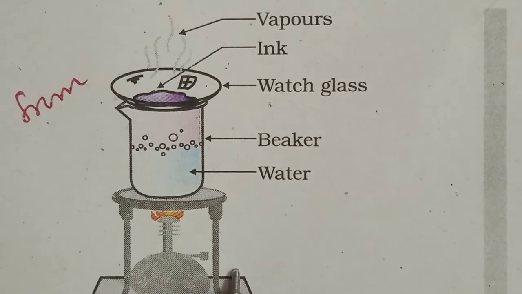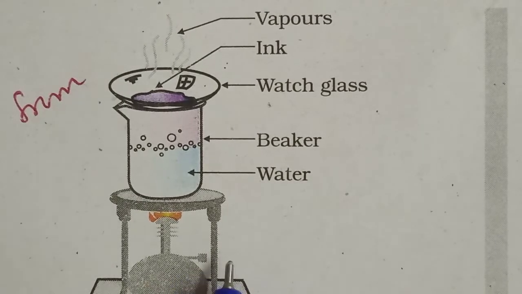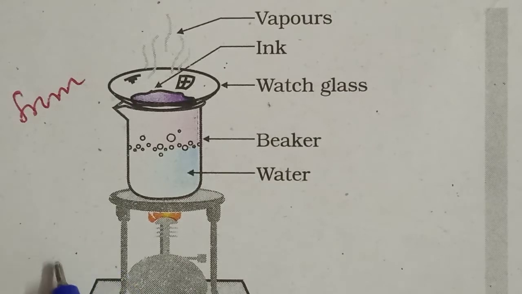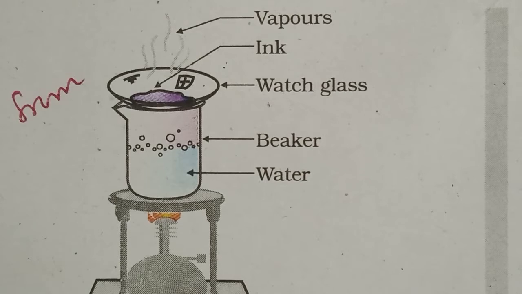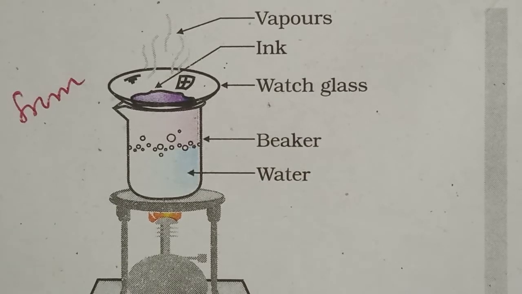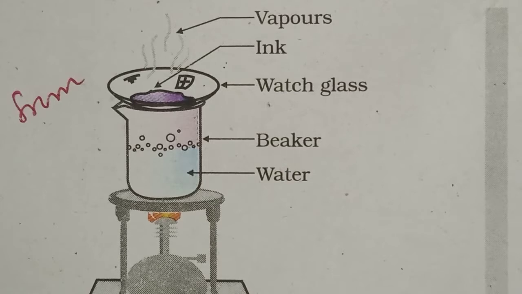So from this activity, what can we conclude? We can conclude that ink is a mixture of dye in water. Thus, we can separate the volatile component, meaning solvent, from its non-volatile component, that means solute, by the method of evaporation. So by evaporation, which components can we separate? The volatile component from the non-volatile components. Understood?